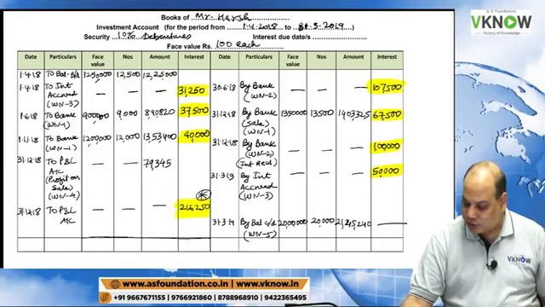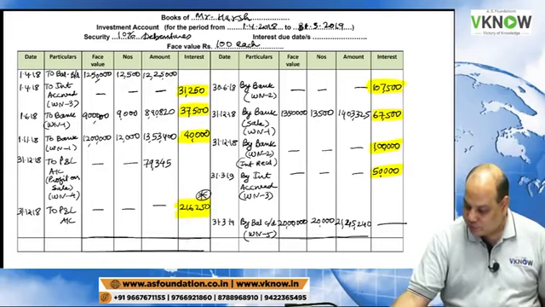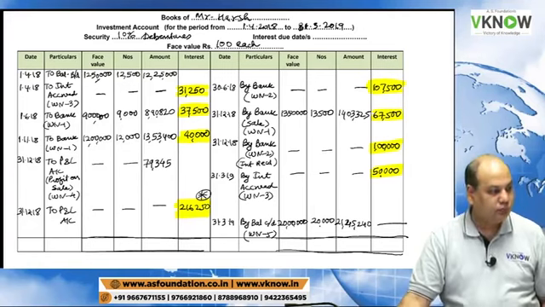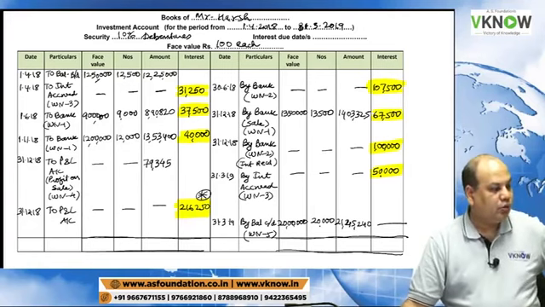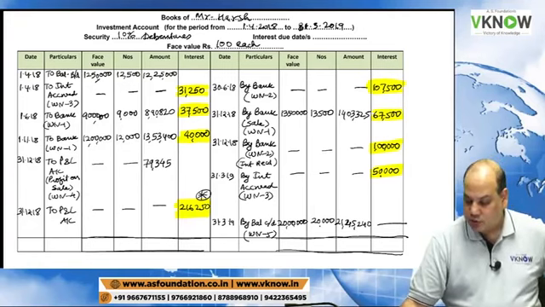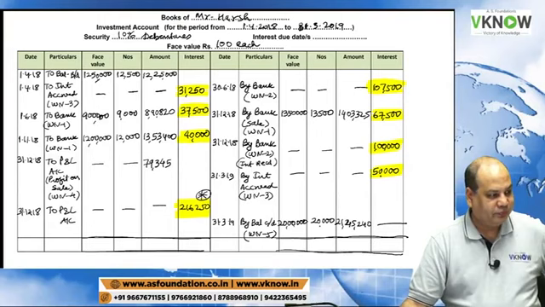Now take the total of all these columns and close. Do it yourself. Ravi Mittal is right.